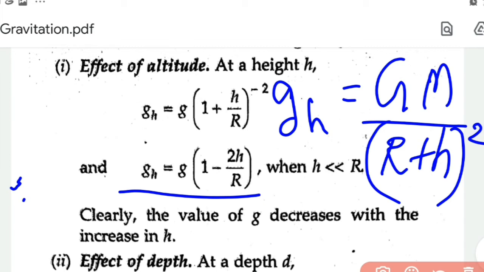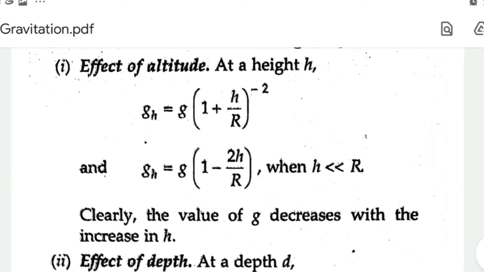But when h is comparable with this r, for example, at 1,000 kilometers like that, at large heights, when h is very high, in such situations we use this equation, that is gh is equal to gm by r plus h whole square. Both the equations show that when we go away from the surface of Earth, the value of g is decreasing.